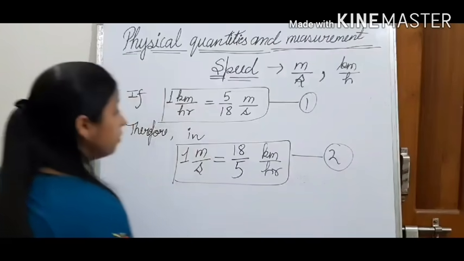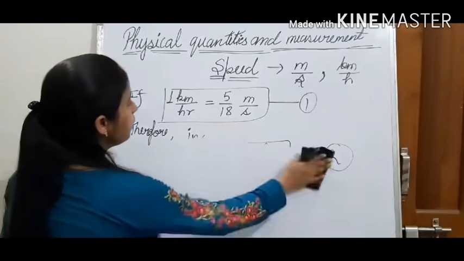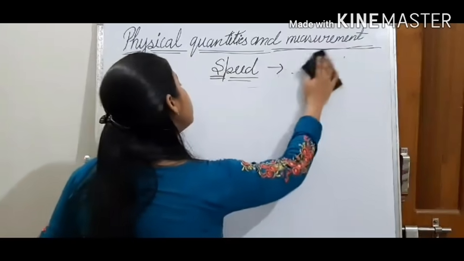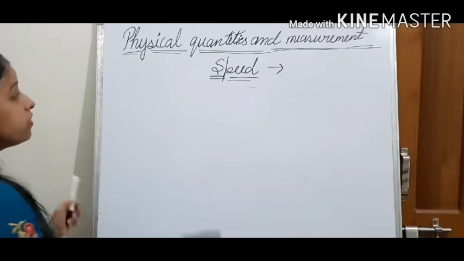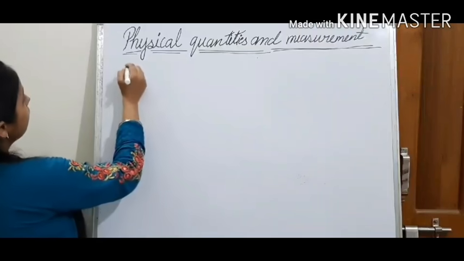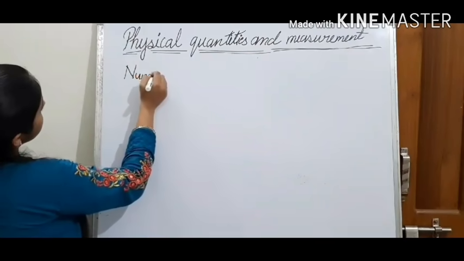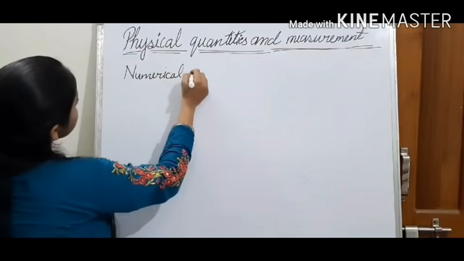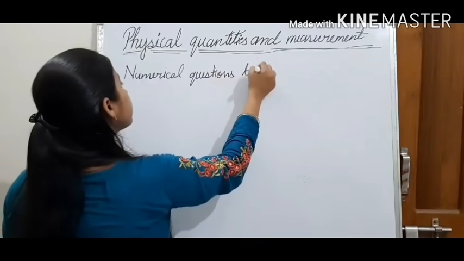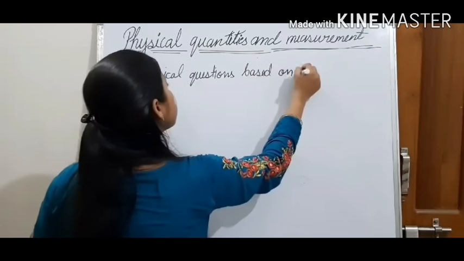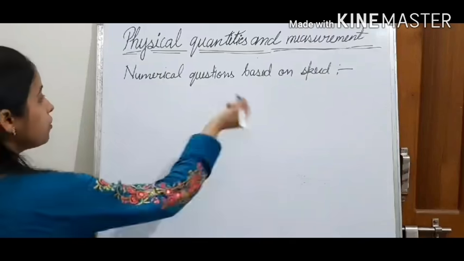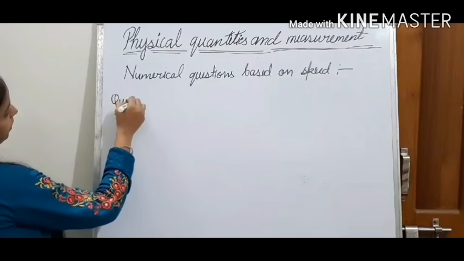Now, we have completed our fourth topic also, that is speed. Now we will see some numerical questions which are based on the speed topic.